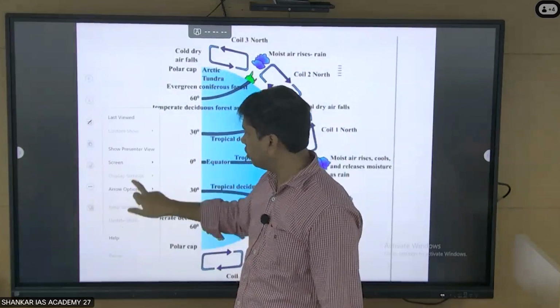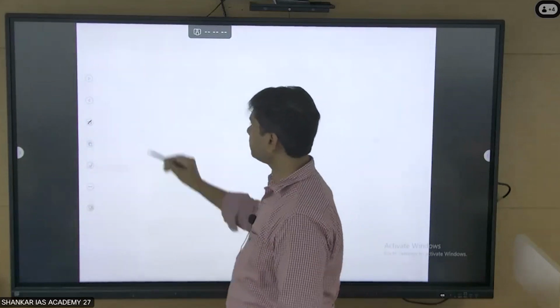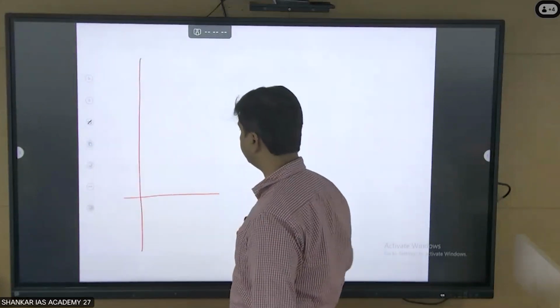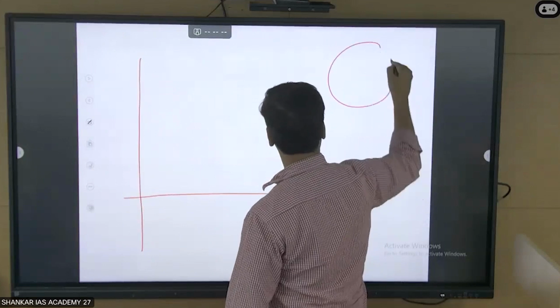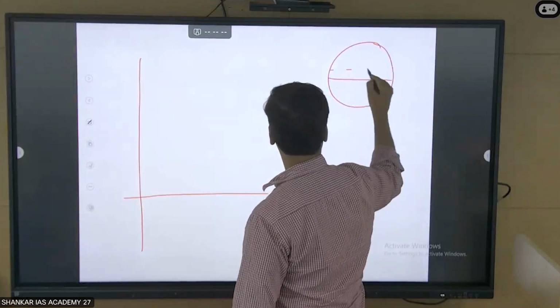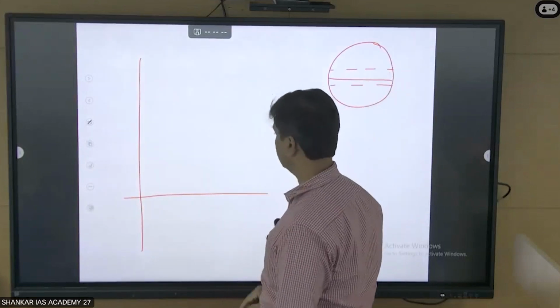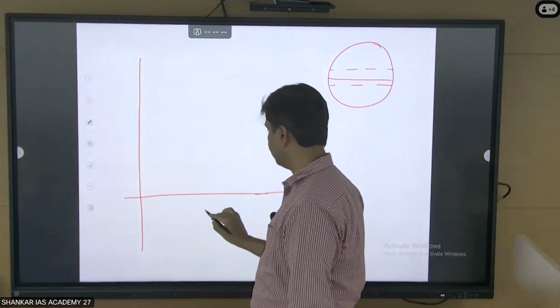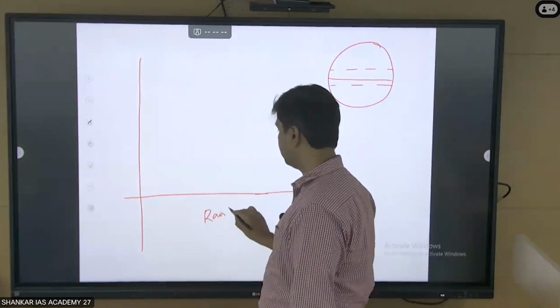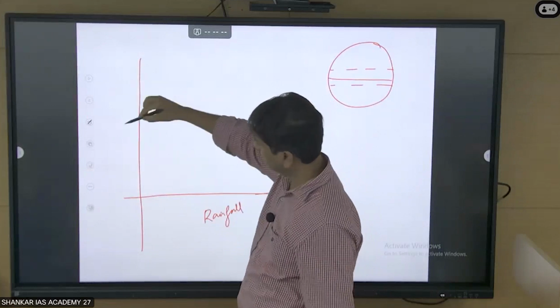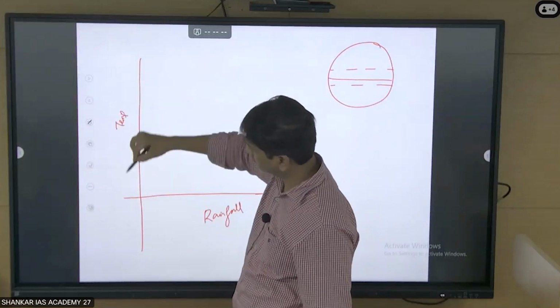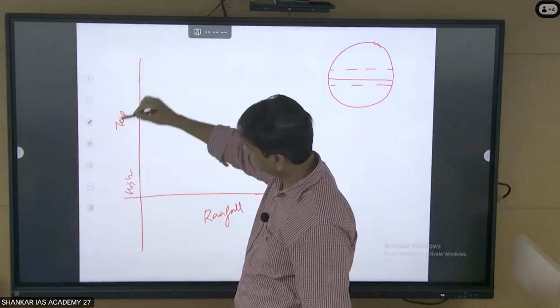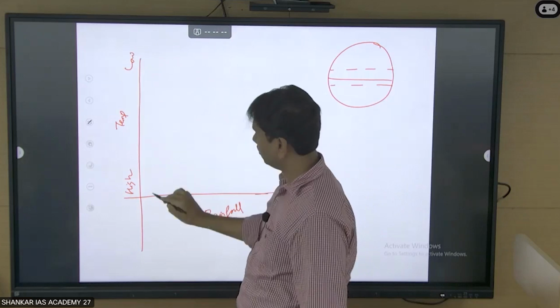Now we'll draw a small chart. Let me take the x-axis as rainfall and the y-axis as temperature. This is high temperature, this is low temperature.